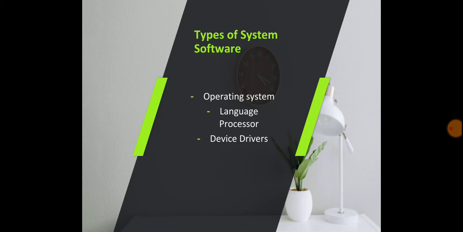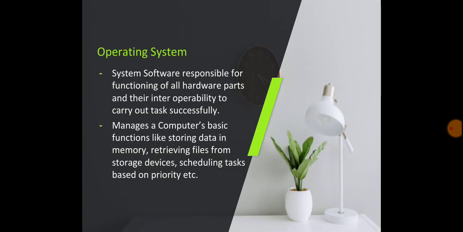As you know, a computer has a CPU, keyboard, mouse, printers, video, so many hardware parts. The operating system is required so that these hardware parts can function properly and follow our instructions. It is always the first software that is loaded in the system when we switch on our computer.